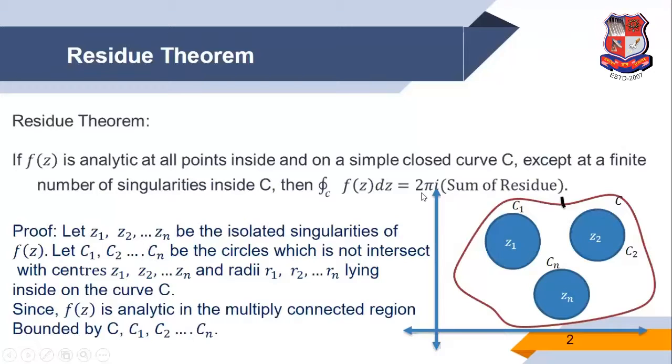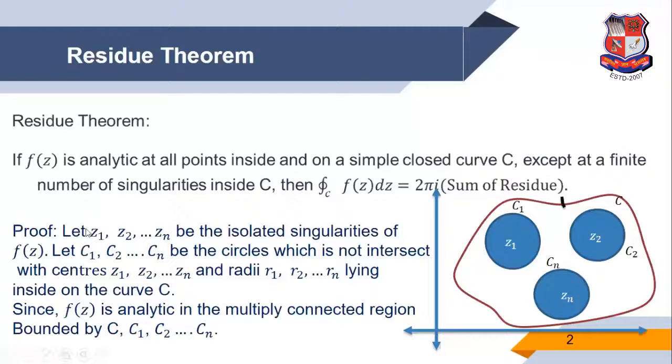Obviously we know one theorem, the Cauchy integral theorem: if f of z is analytic everywhere inside and on a closed contour C, then the integration of f of z dz is equal to 0. And another, if the function is not analytic at some point z equal to z0 inside, then we know another formula.